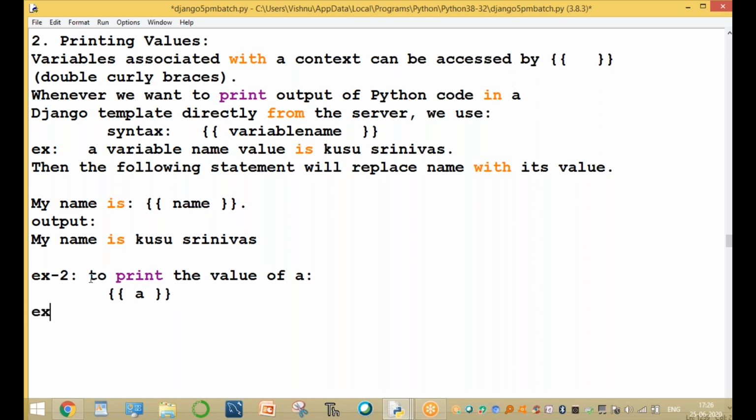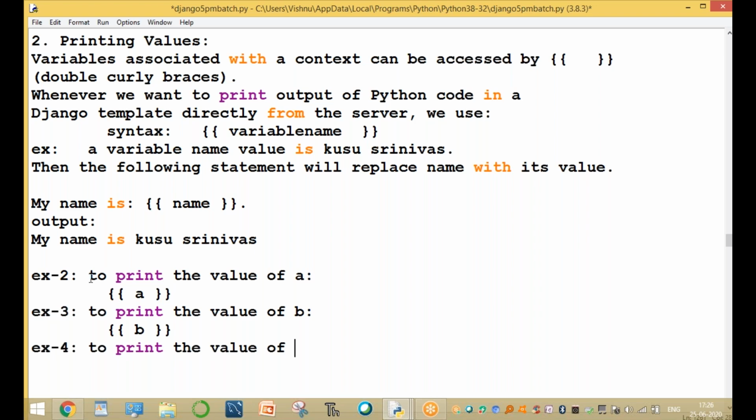For example 3, to print the value of B. For example 4, to print the addition of these two numbers, the value of a plus b. Here the logic is a plus b.